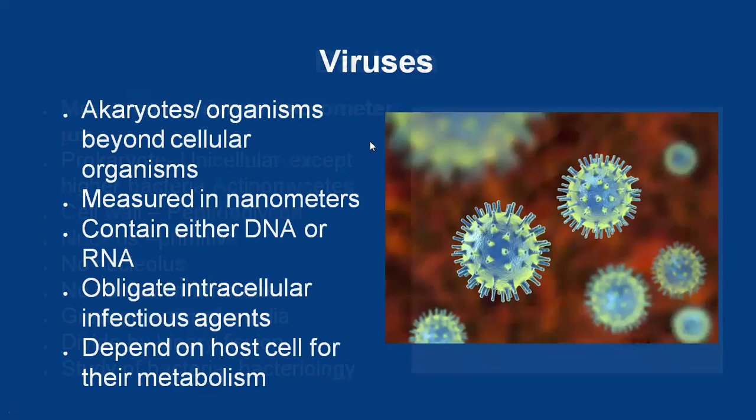The next, viruses. Viruses are neither prokaryotes nor eukaryotes. They are akaryotes, or they come under organisms beyond cellular organization. Generally, organisms with cellular organization, which means those having a cell structure, are classified as prokaryotes or eukaryotes. Viruses have no cell structure, so they come under organisms beyond cellular organization. We can consider them akaryotes, which means absence of nucleus. There is no cell structure at all.